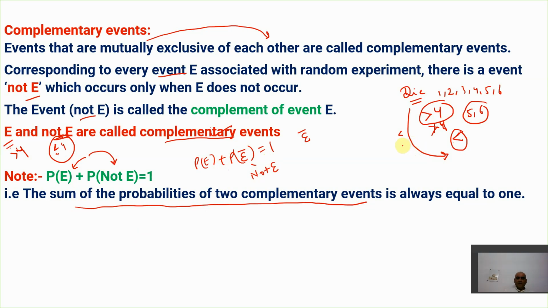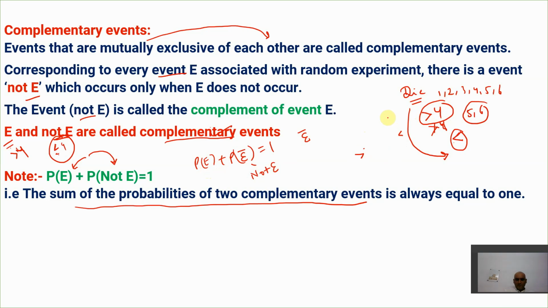For every event, there is one complementary event. How? If I say an event greater than 4 in a die, then there must be an event which is not greater than 4, because we use the word not. Greater than 4 means E, then not greater than 4 means not E. Not greater than 4 means less than or equal to 4.